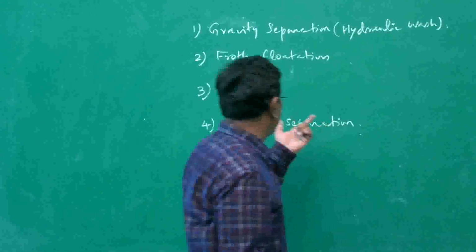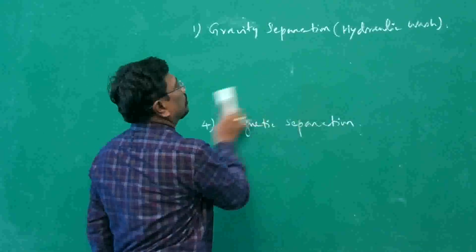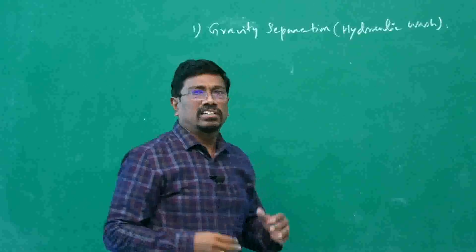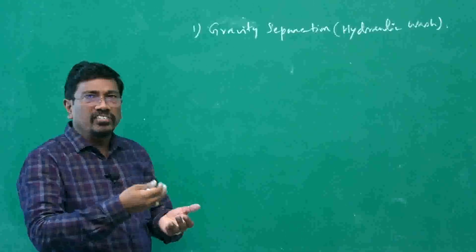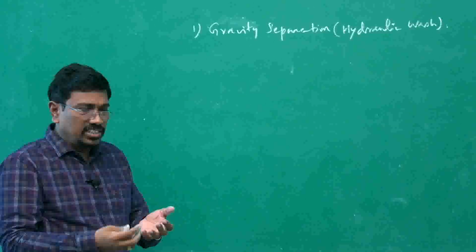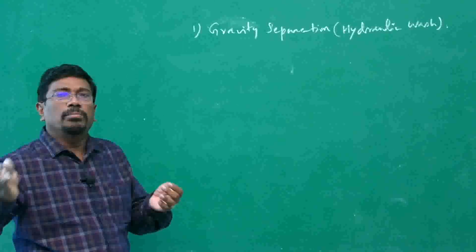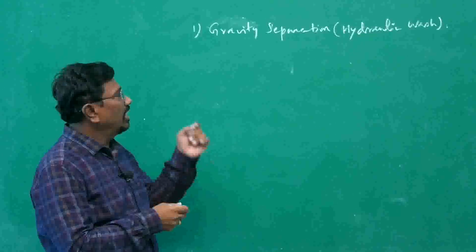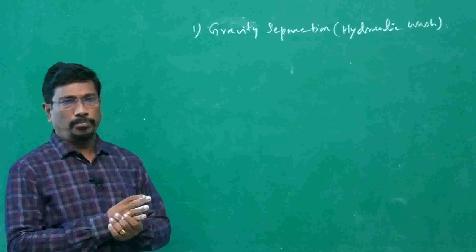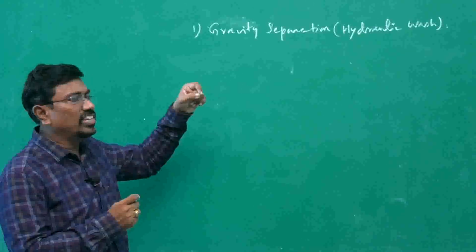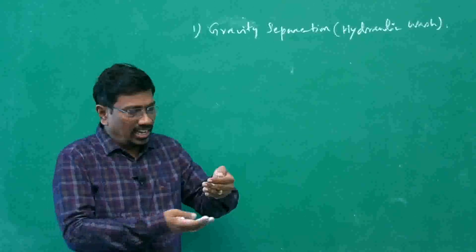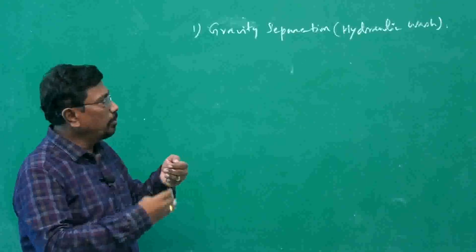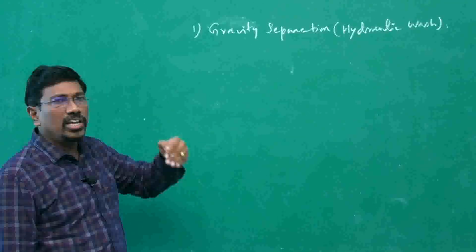Gravity separation. It is nothing but washing. Even when we wash rice, being heavier, when it is washed, the dust particles will be carried away by water. Likewise here, in the gravity separation process, when it is washed with fast moving water, the ore which is having higher specific gravity will remain, and lighter impurities, dust particles will go away. Those impurities will be having lower specific gravity.